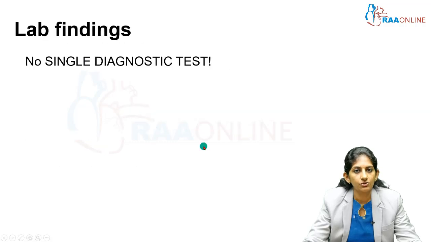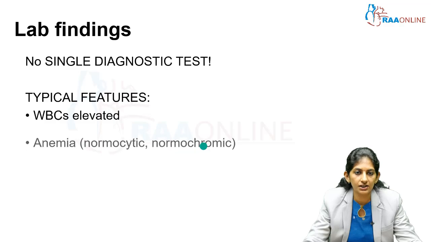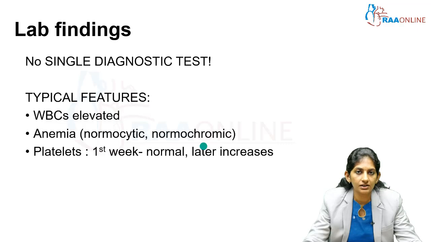There is no single diagnostic test. KD is a clinical diagnosis, so fever for at least 5 days, and then we saw the 5 principal criteria. So 4 out of 5 principal criteria have to be fulfilled, and the lab findings are typically supportive. Thrombocytosis will be there initially, anemia can be present, platelets will be normal in the acute phase. In the subacute phase, it will start increasing.